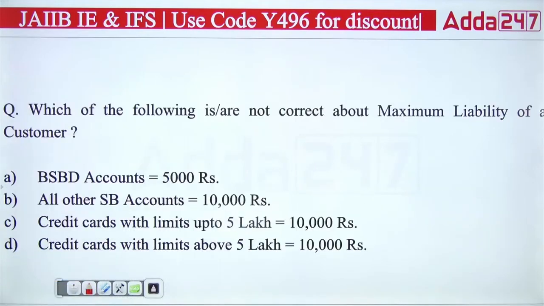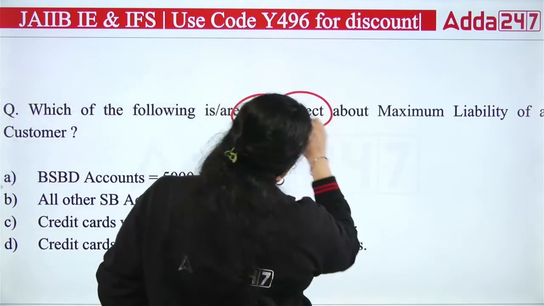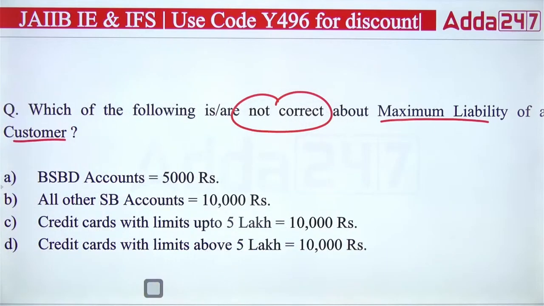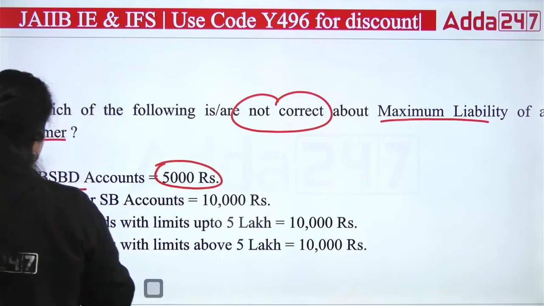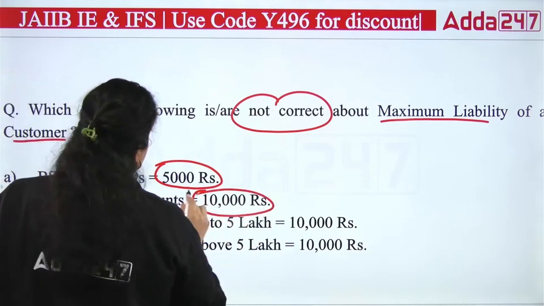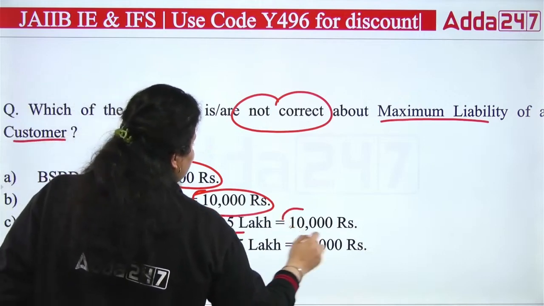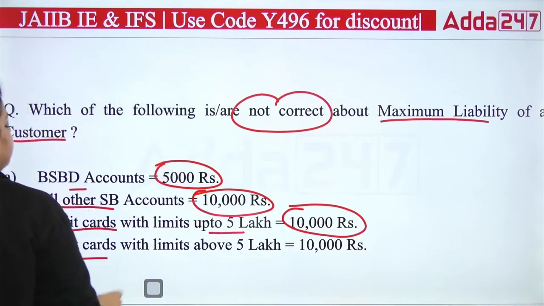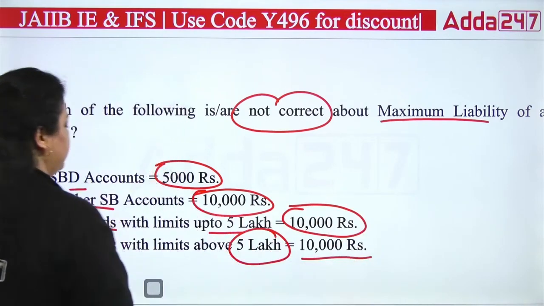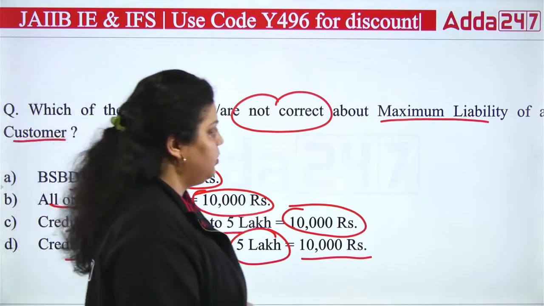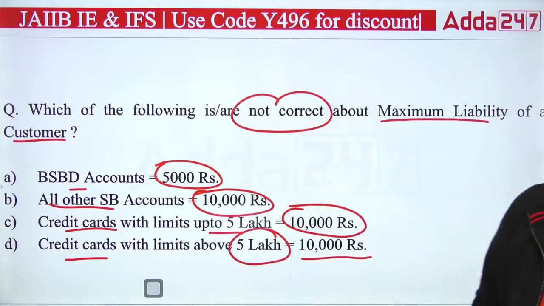Okay, next we have, which of the following is not correct about maximum liability of a customer? First is saying BSBD account 5,000 rupee liability, all other savings bank account 10,000 rupee liability. Then we have credit card with limits up to 5 lakh, 10,000 rupee liability. Credit card with limits above 5 lakh, 10,000 rupee. So which of the following is not correct about the maximum liability of a customer?